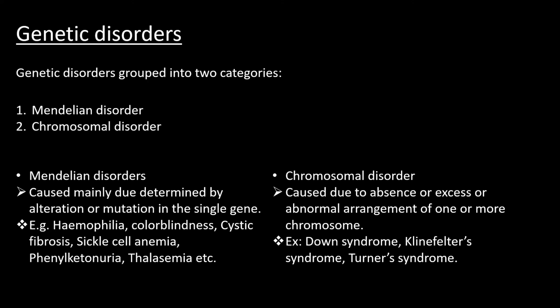Examples of Mendelian disorders are hemophilia, color blindness, sickle cell anemia, phenylketonuria, etc. Whereas examples of chromosomal disorders are Down syndrome, Klinefelter syndrome, Turner syndrome.